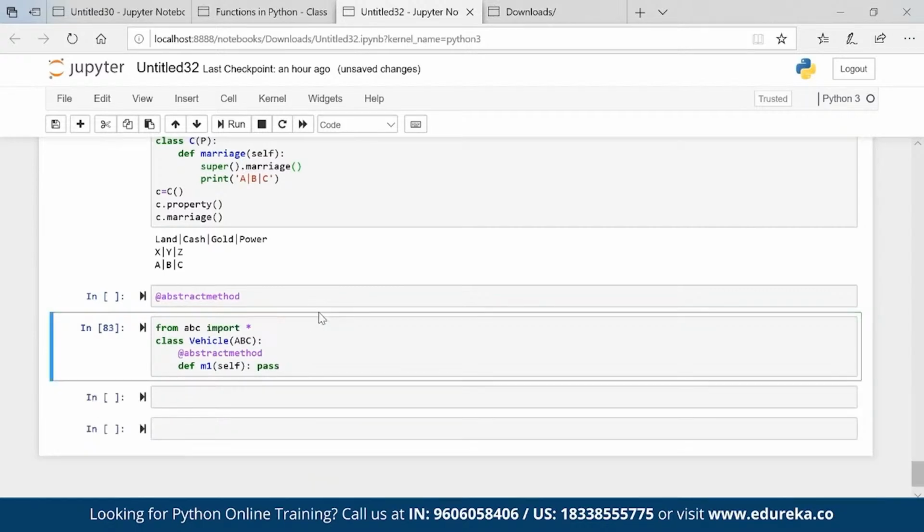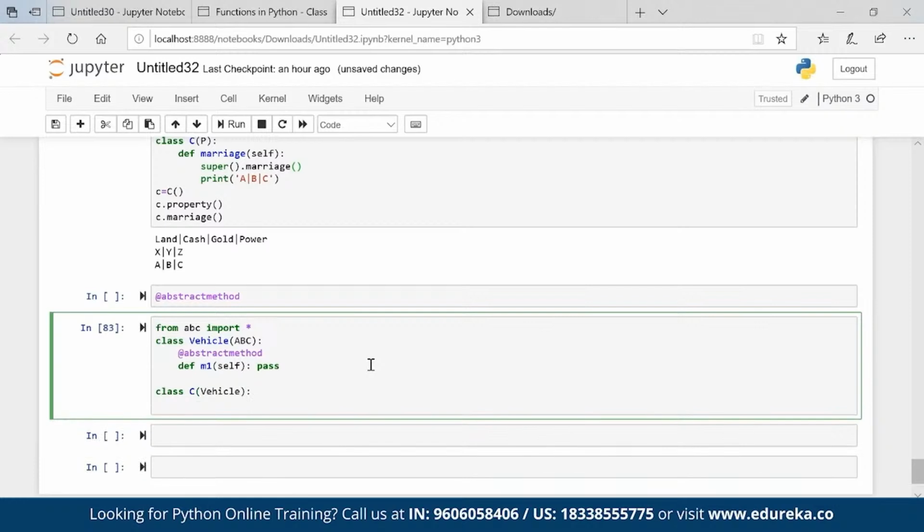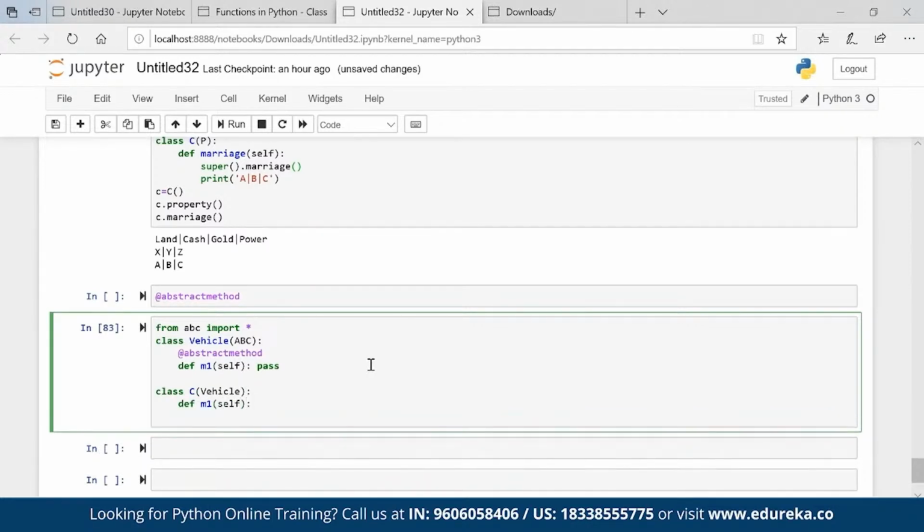Okay, you see here, Vehicle has a method m1. As of now, nothing is happening in m1, right? It is half constructed. There is no logic present here. But there is a child of Vehicle. It consists of m1 and it has some logic. For example, just print m1 logic present here.